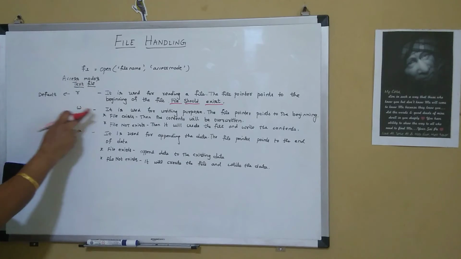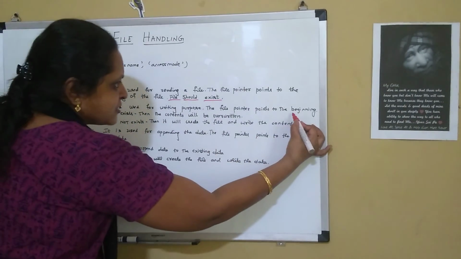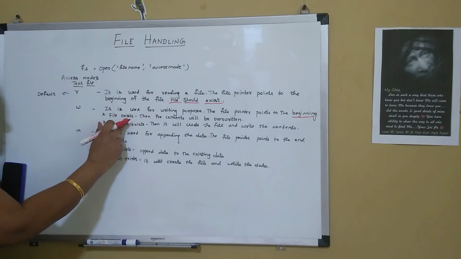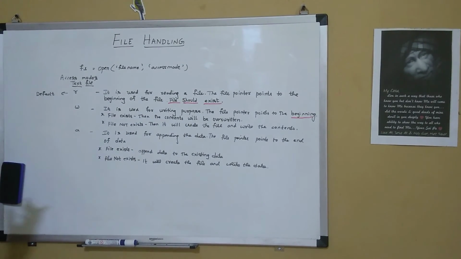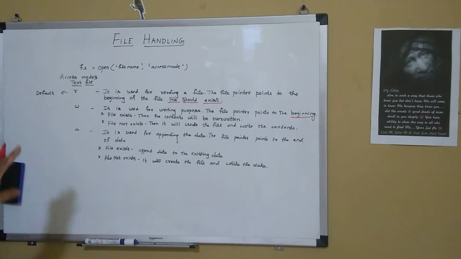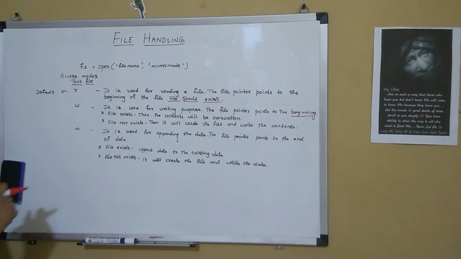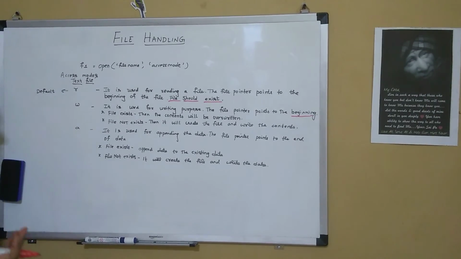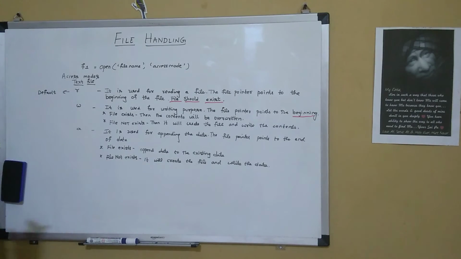In the write mode, it is used for writing purposes. The file pointer again points to the beginning of the file. And if the file exists, then the contents will be overwritten. So whatever data was there in the file previously, it will be erased fully and the new data will be written over it. And if the file does not exist, then it will create the file specified with the name and write the data into that particular file.